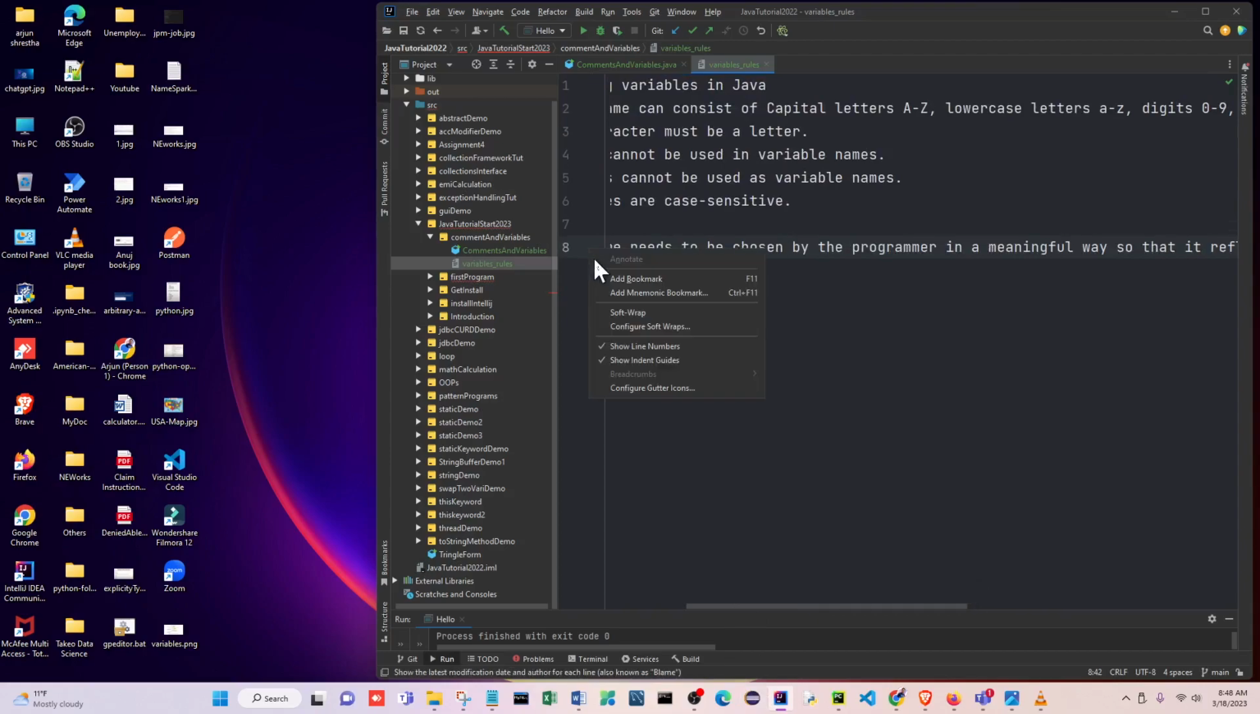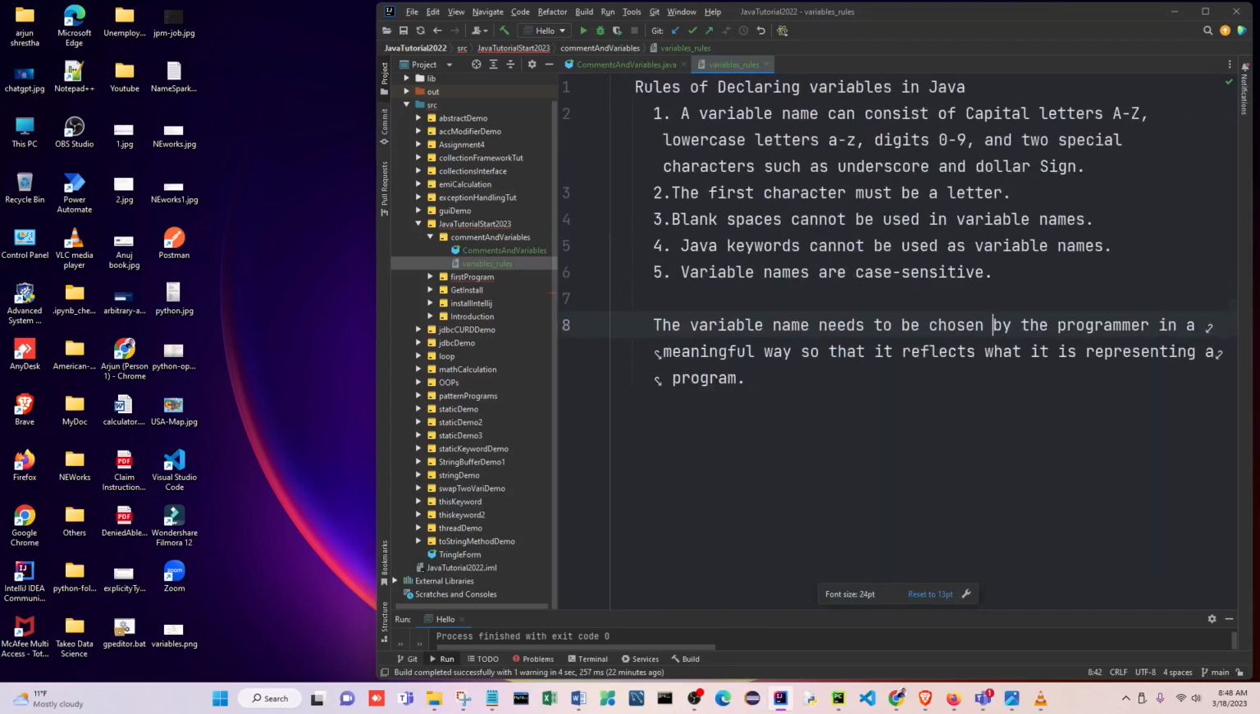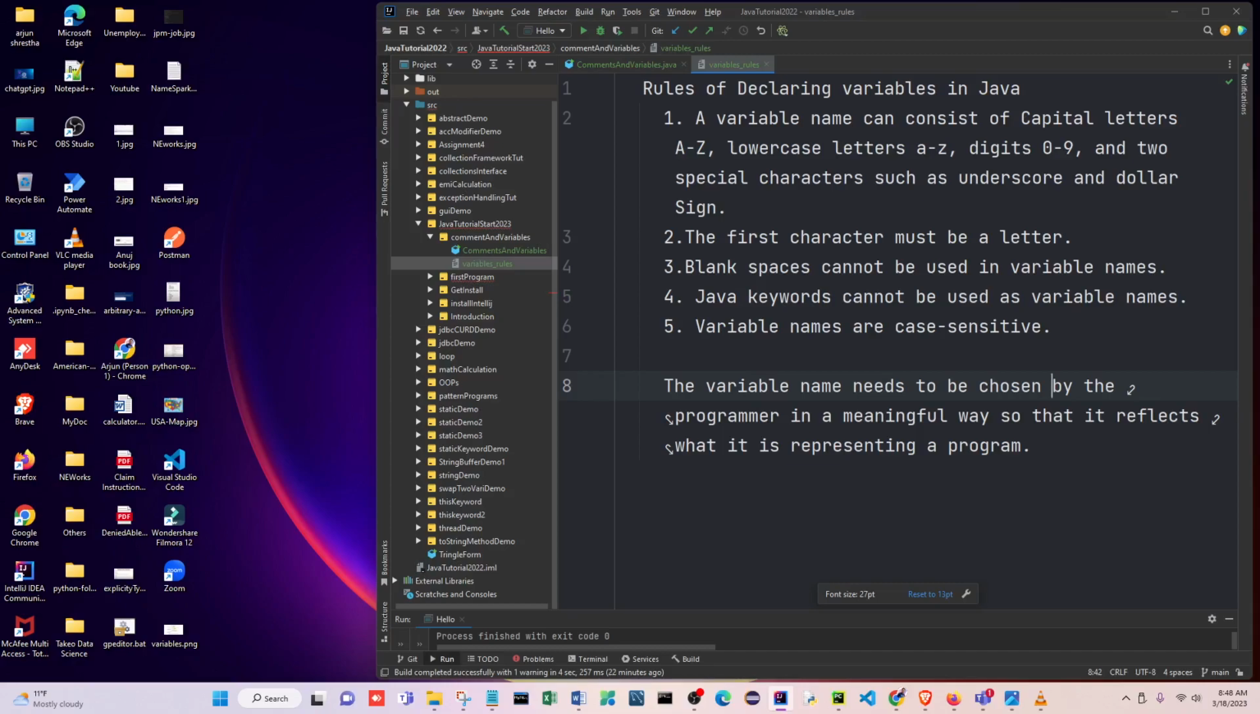Okay, now I will soft wrap also. See, I think you can see that better. Okay, so rules of declaring variables in Java. I will give you an example one by one. Here, our variable name can consist of capital letters A to Z, lowercase letters a to z, digits 0 to 9, and two special characters such as underscore and dollar sign. Okay, let's do these things. It says capital letter, you can put small letter and digit 0 to 9 and two characters, underscore and dollar. Okay, let's see that example.